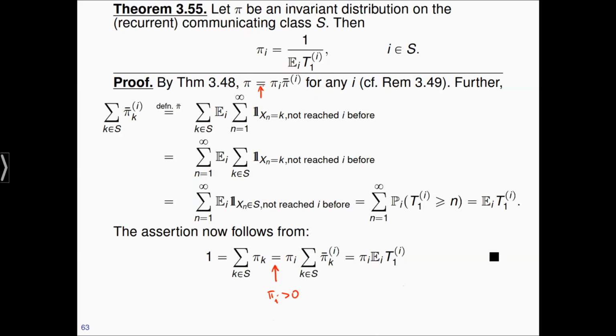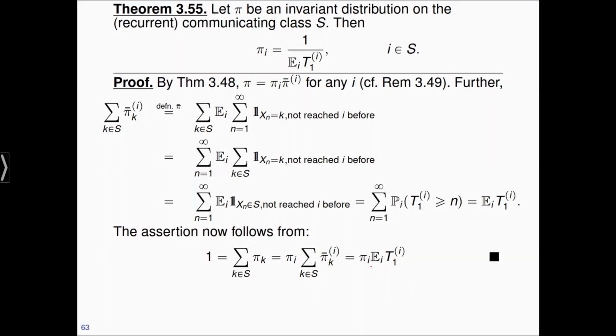Then this equality doesn't hold when pi I is 0. So let's settle the easy case first. If pi I is positive, then this equality works, and then the total equality that you see here implies that the expectation of t is finite. And then you can divide, and you derive the assertion of the theorem. So in this case, everything is fine.